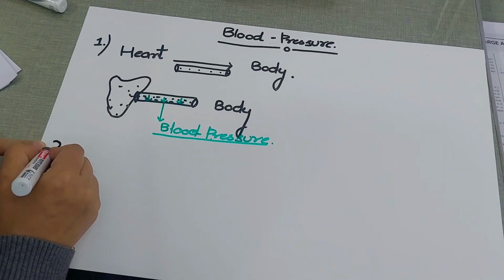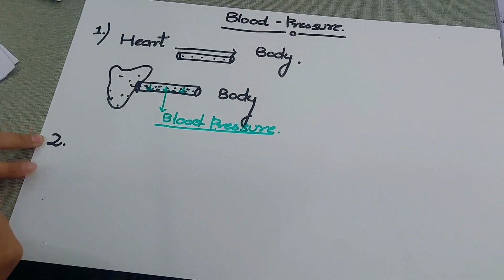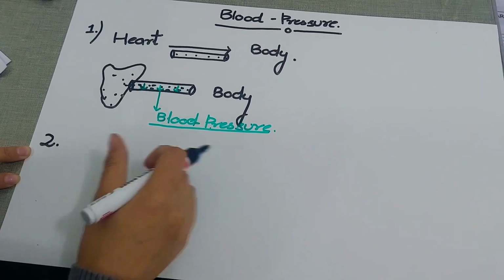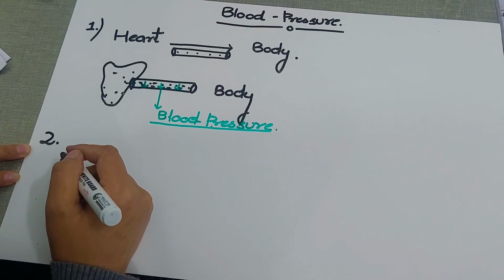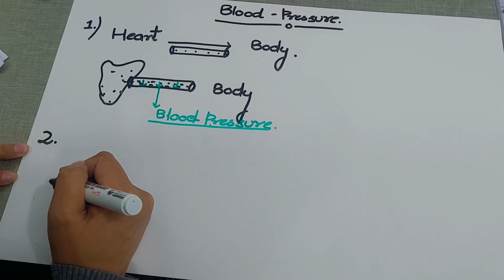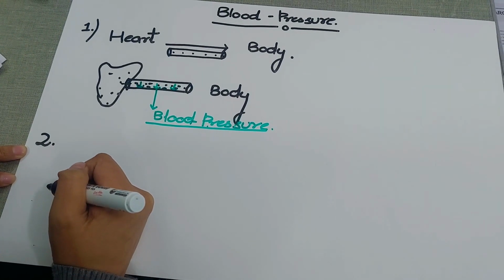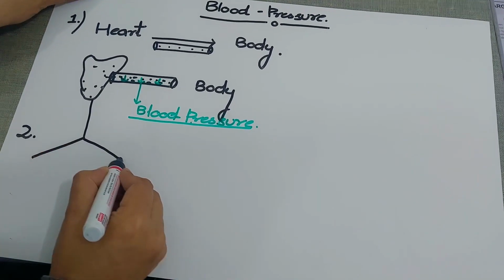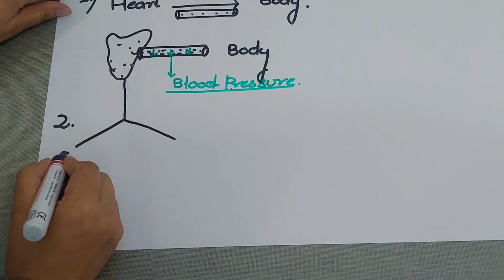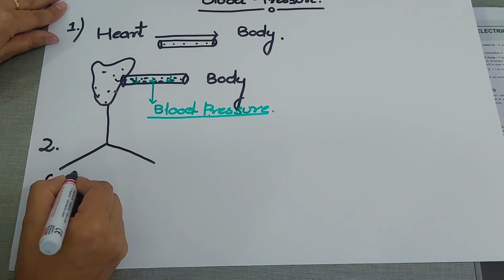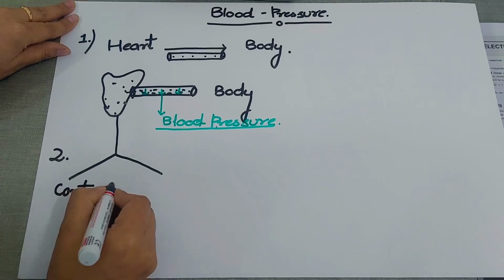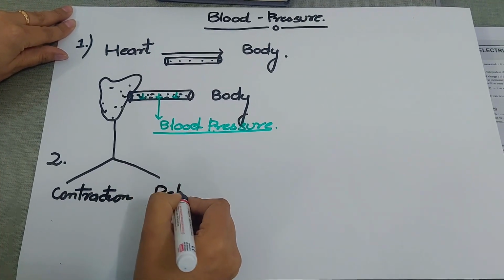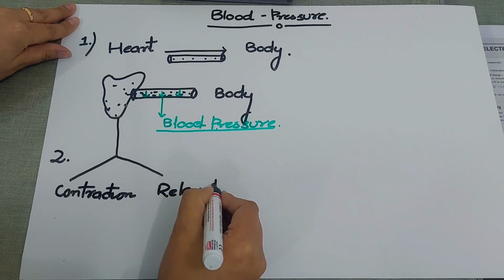Okay. So the next concept that's very important is that this blood pressure, it's never constant. It continuously keeps on changing. And the important question in this is why the blood pressure continuously changes. Okay. So basically our heart, it shows two very important movements. The first movement is the contraction. Okay. And the second very important movement that it shows, that's called as relaxation.